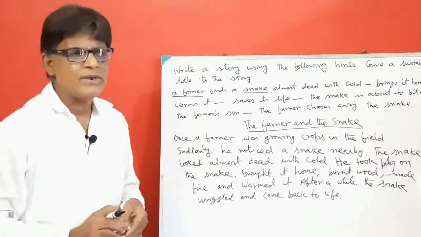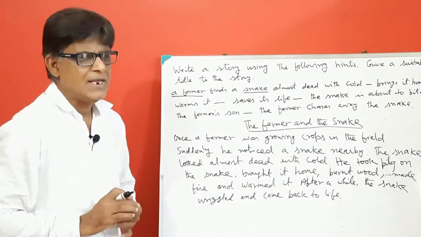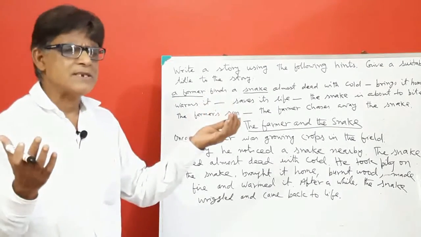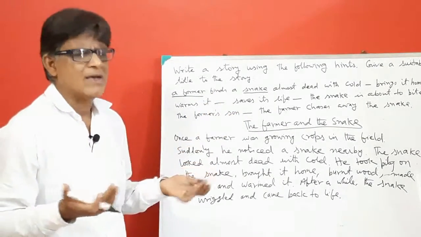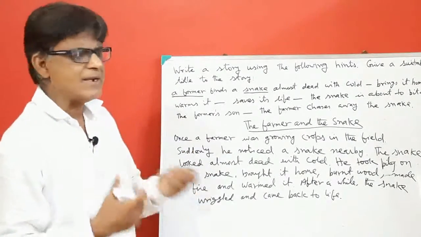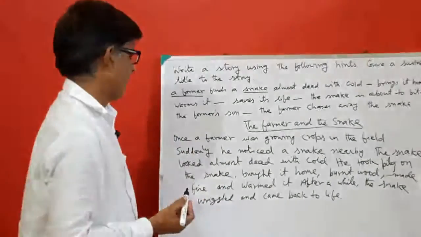Now, at this point, you may imagine that the farmer had a child, and he was sick, and he was lying on the bed. So you can imagine it and write it in this way.